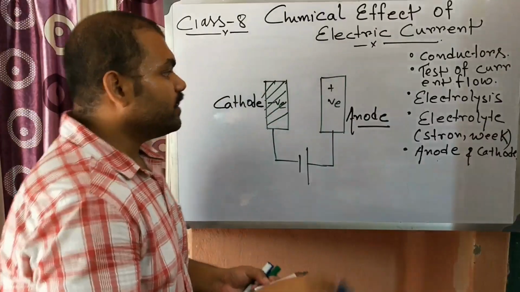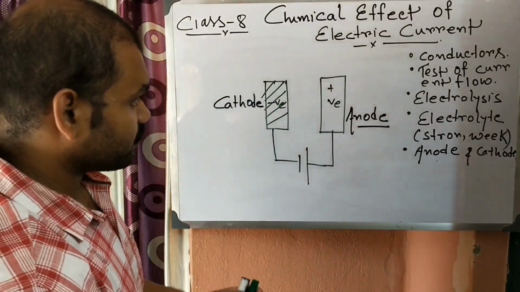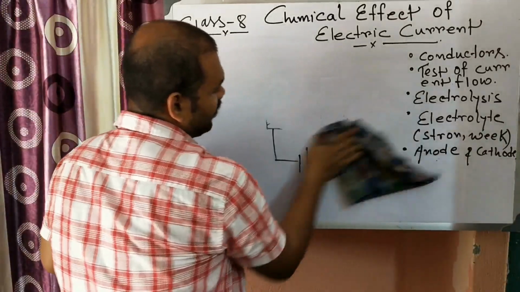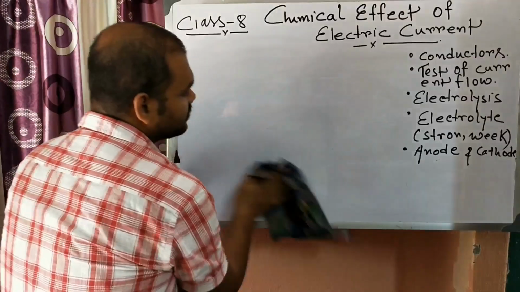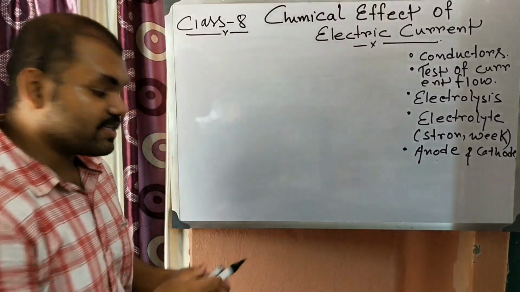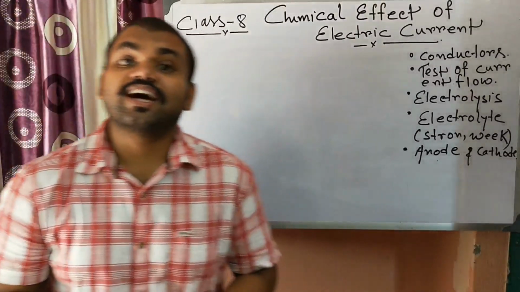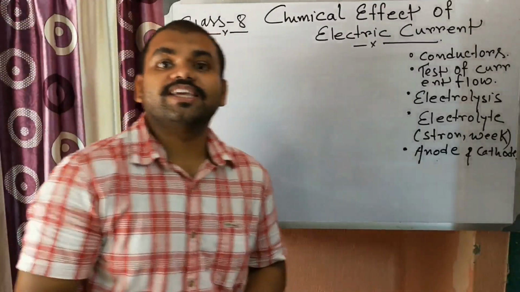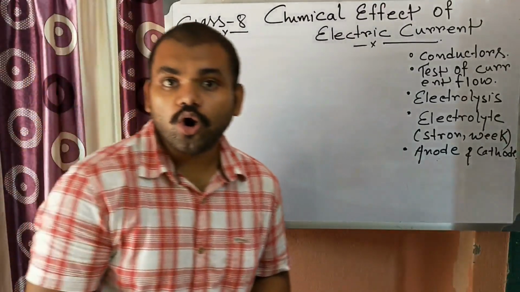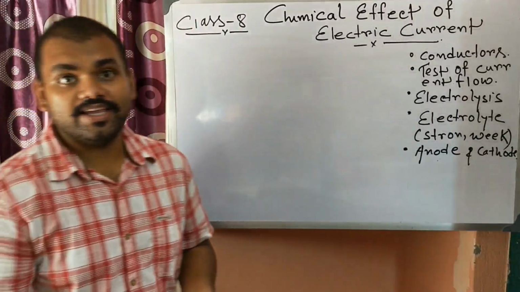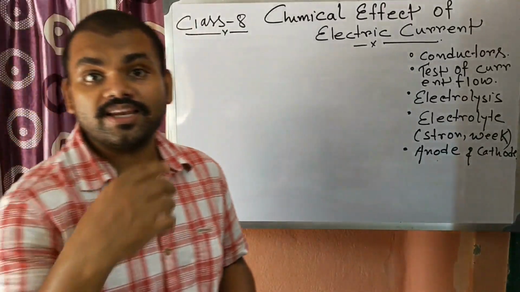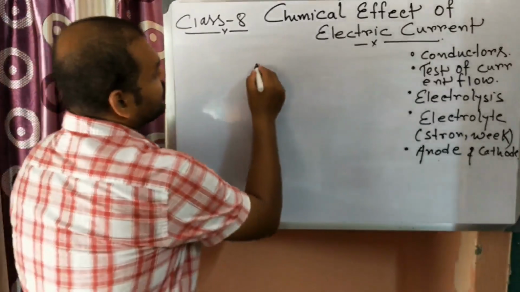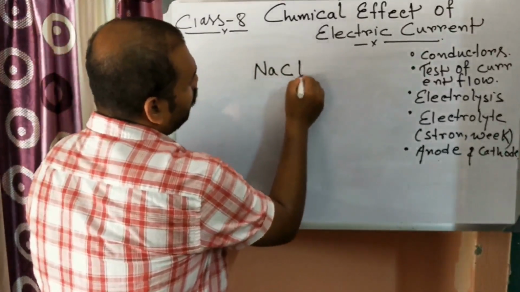Now we need to know about electrolytes. What are electrolytes? Electrolytes are substances which conduct electricity in molten or fused state, or in aqueous solution, like NaCl, that is sodium chloride, common salt.